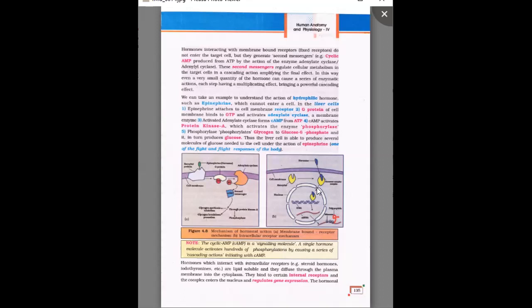Iodothyronine is given as an example here. Steroid hormones and iodothyronines can dissolve in the fat of the cell membrane, the lipoprotein of the cell membrane, and a hormone receptor complex is formed. That complex enters through the nuclear pores and sits on the DNA, making the transcription for the formation of mRNA, which is translated, and the action starts, giving whatever protein is required. So you need to learn those particular diagrams.